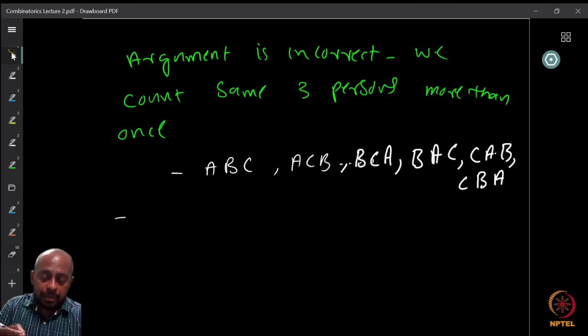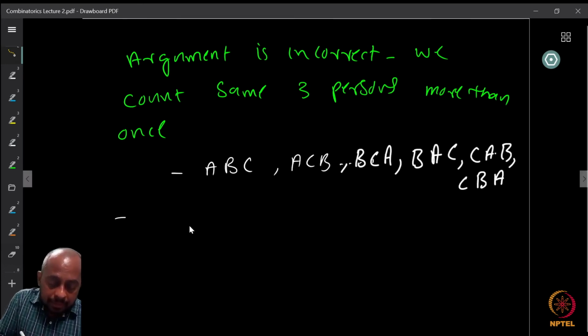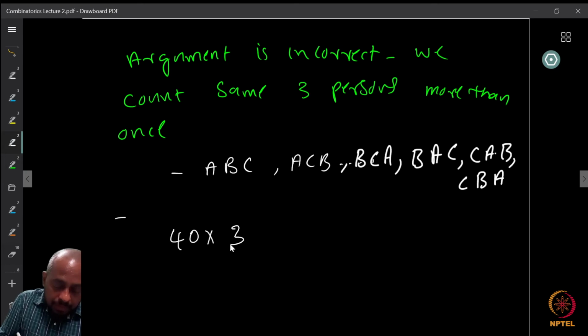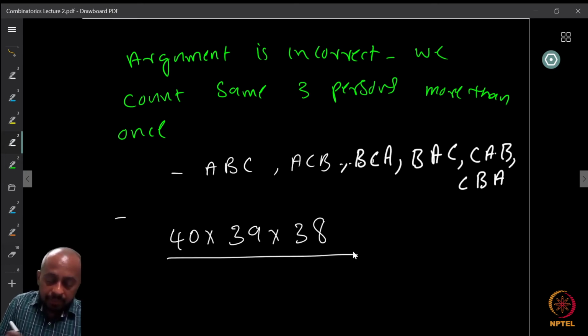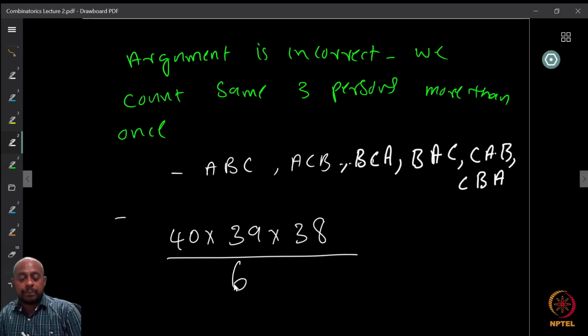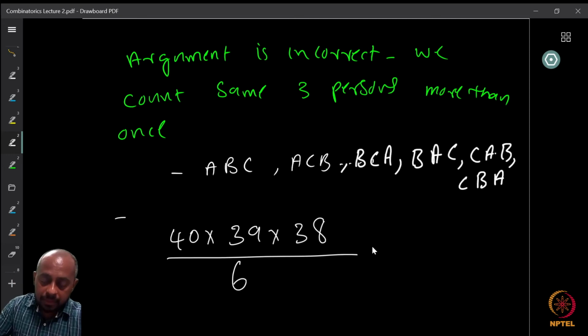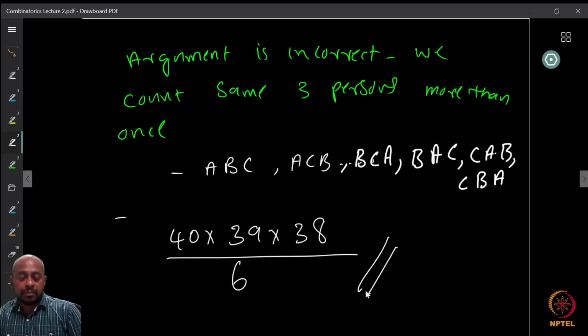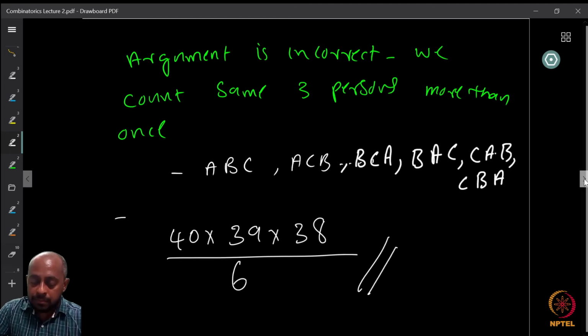So we have this function, and therefore we can use the division principle and say that since we counted this 40 into 39 into 38, and every triplet we counted exactly 6 times, I can divide by 6 now, right? So this is going to be the number of ways to choose the 3 class monitors.